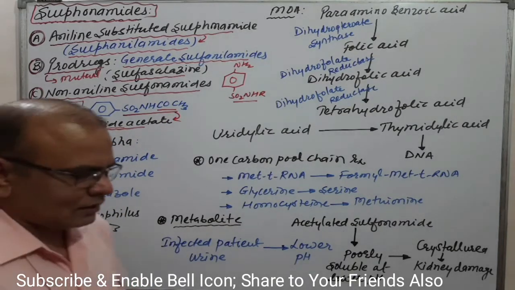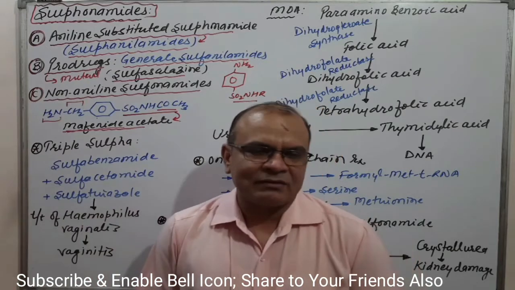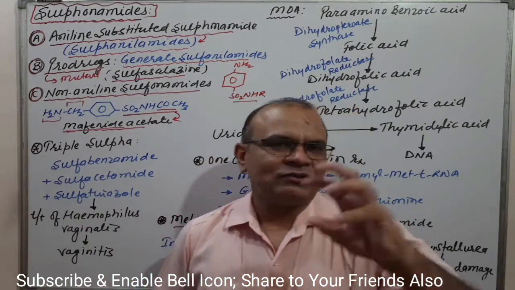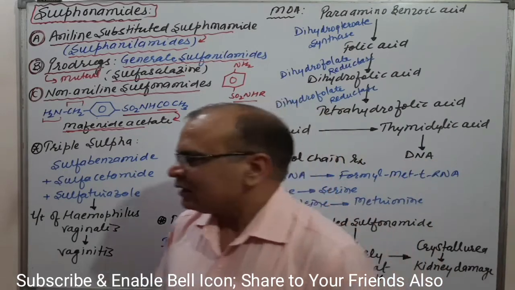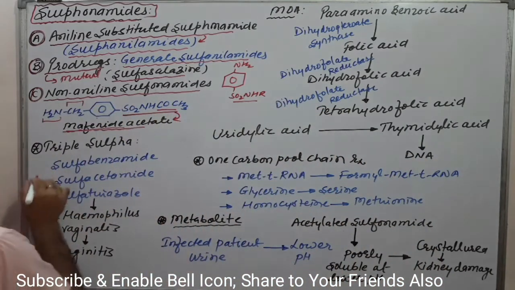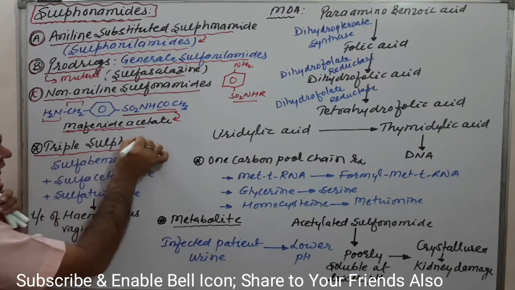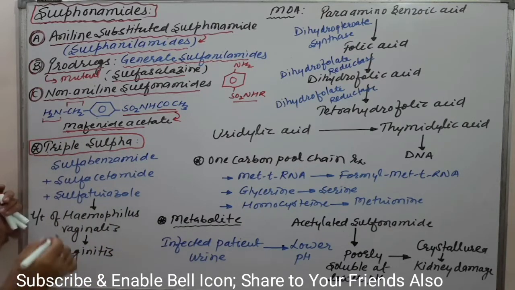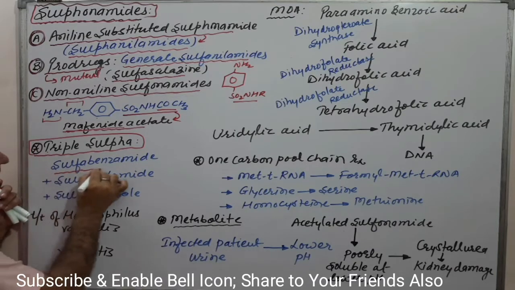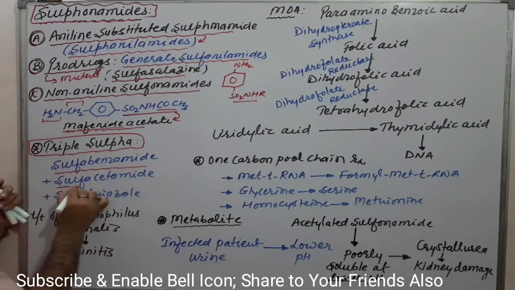Now one more topic: triple sulfa. Many times in university exams there is a question: write a short note on triple sulfa. What is that? As the name suggests, triple means three sulfonamides: sulfabenzamide, sulfacetamide and sulfathiazole.